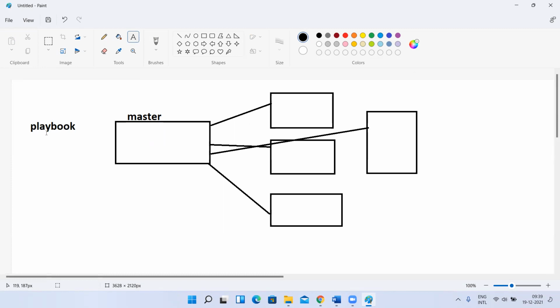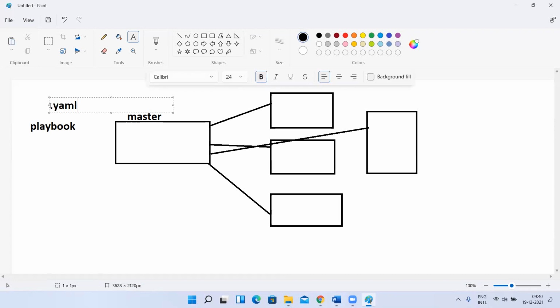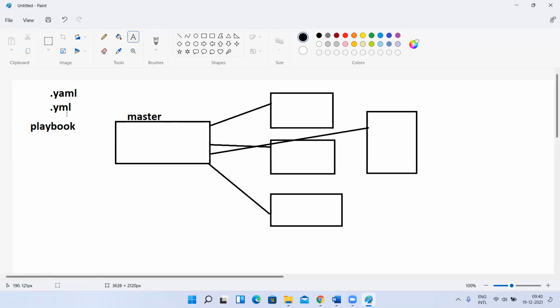I want to install Java. Where do you write it? You write it on the master. What is the file you are going to use? That is called a playbook. A playbook should be written in a file which has a .yaml or .yml extension. In that file you have to write, like in Kubernetes where we have seen YAML file writing, there will be a format. Using that YAML format only, you have to write playbooks.